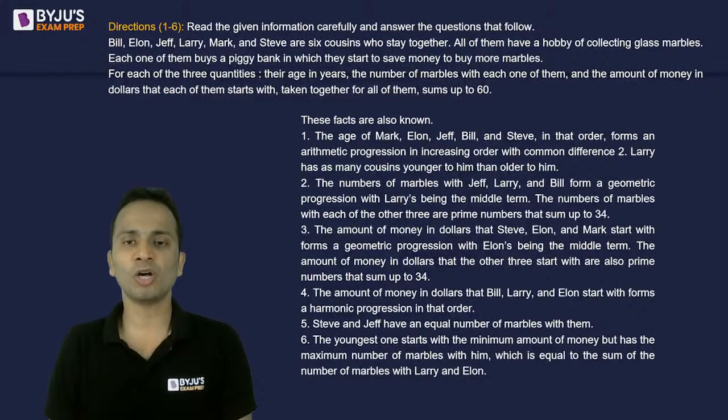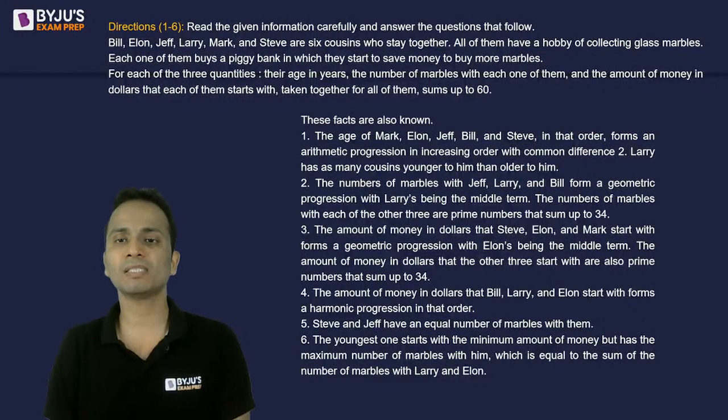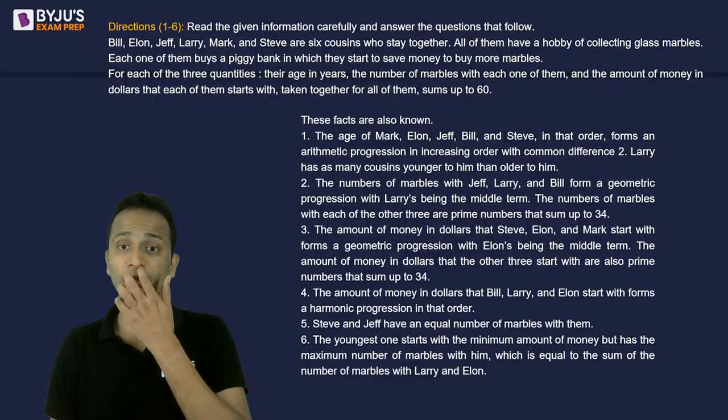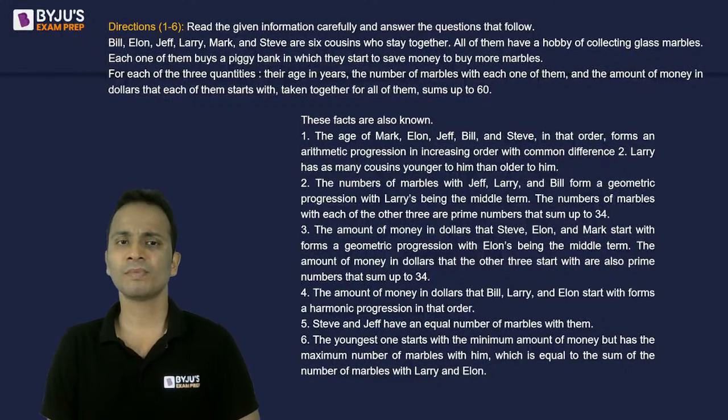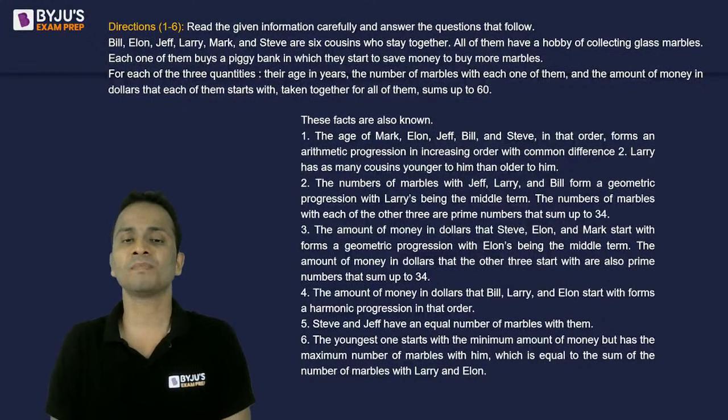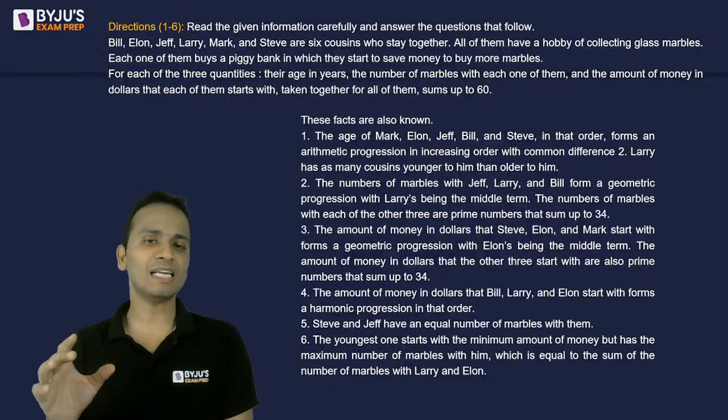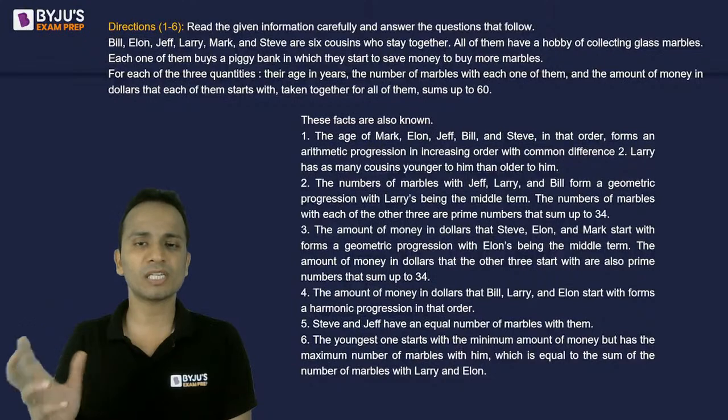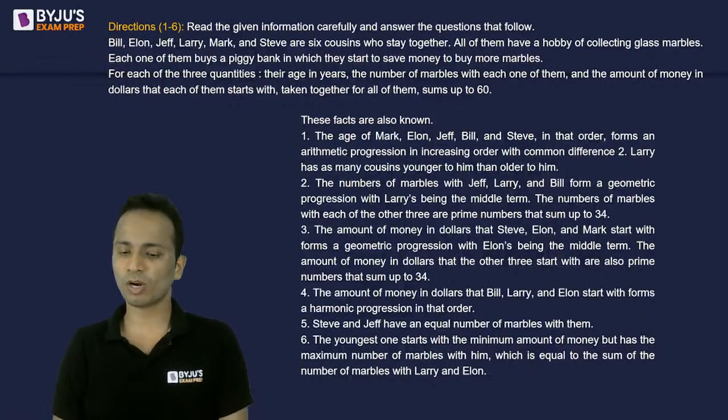So the amount of money in dollars that Steve, Elon, and Mark start with forms a geometric progression, with Elon's being the middle term, and the amount of money in dollars that each of the other three start with are also prime numbers that sum up to 34. So the data in the second statement and third statement is somewhat similar. Okay, so you can work on these two together.